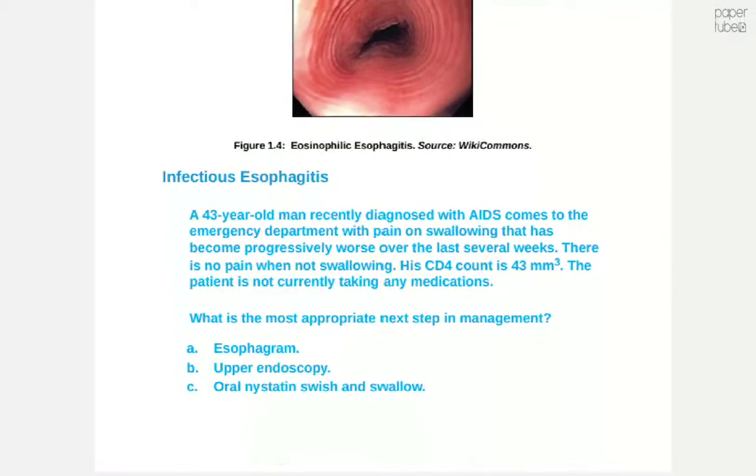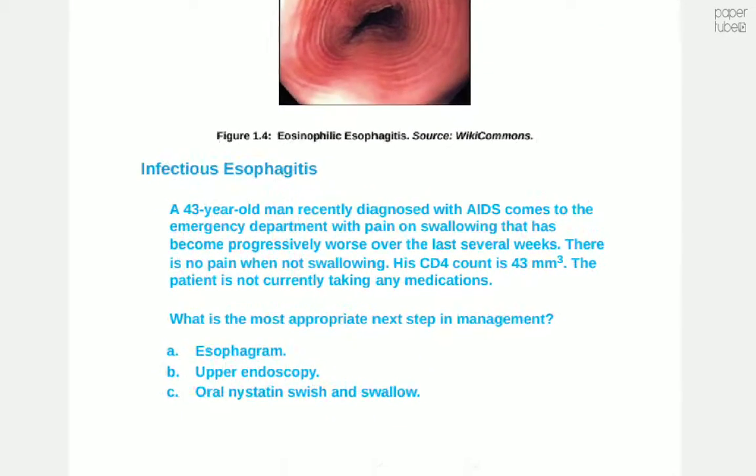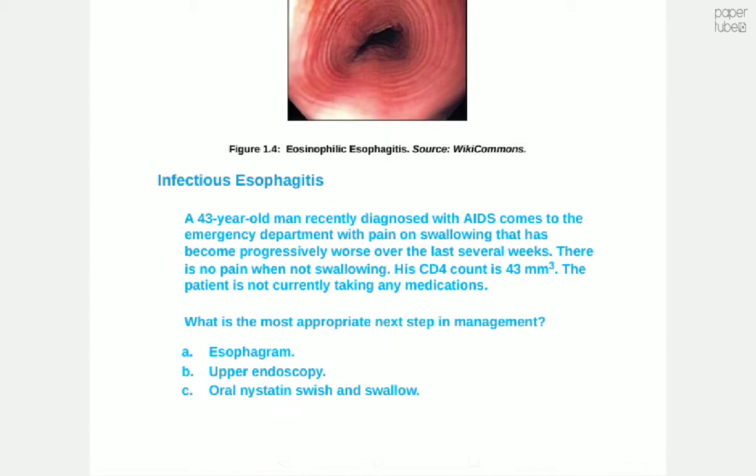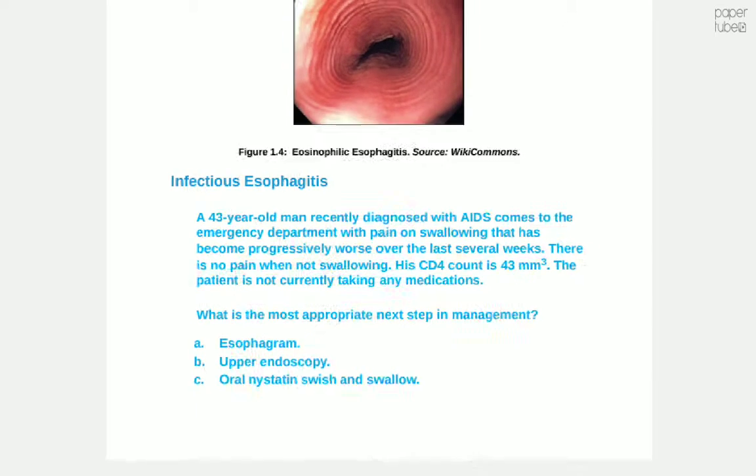We have one MCQ here. A 43-year-old man recently diagnosed with AIDS comes to the emergency department with pain on swallowing that has become progressively worse over the last several weeks. There is no pain when not swallowing. His CD4 count is 43 per mm3. The patient is not currently taking any medication. What is the most appropriate next step in management?